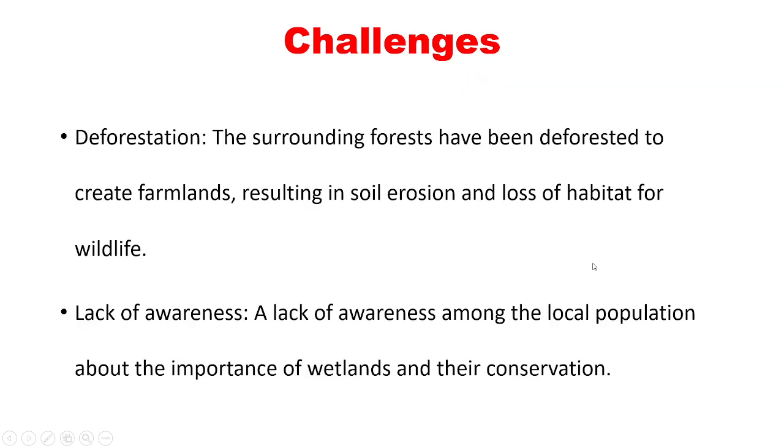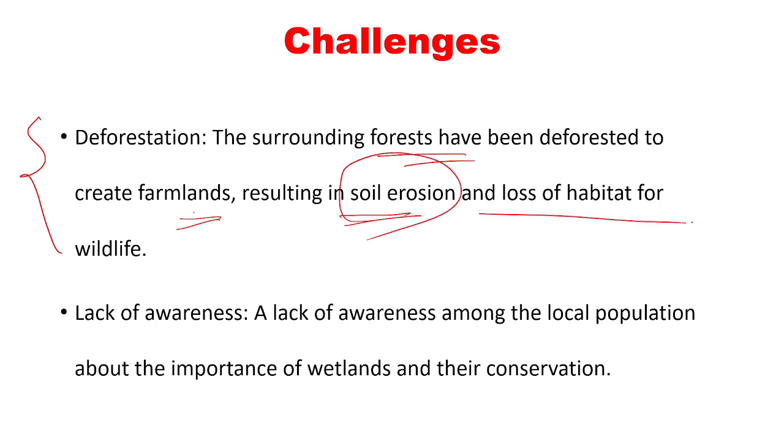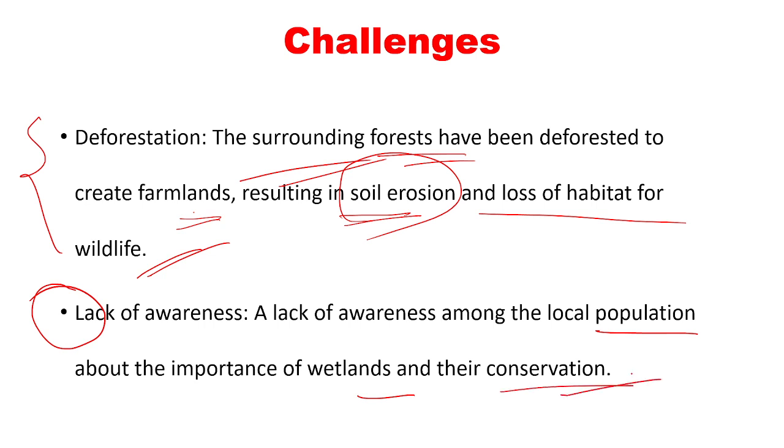Then deforestation is another problem. Surrounding forests have been deforested to create farmlands, which has resulted in related problems like soil erosion and loss of habitat for the wildlife. Another big problem is a lack of awareness among the local population about the importance of wetlands and their conservation.